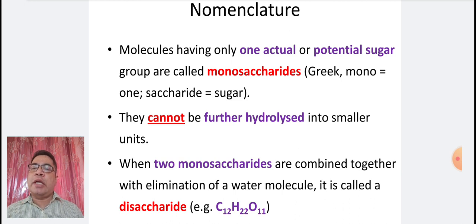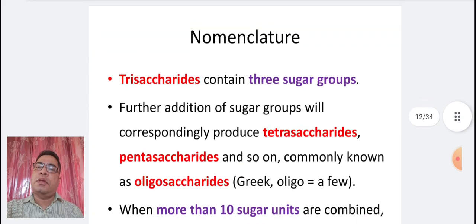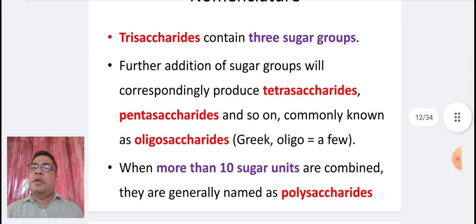When two monosaccharides are combined together with elimination of water molecule, it is called as disaccharide. Trisaccharides contain three sugar groups. Further addition of sugar groups will correspondingly produce tetrasaccharides, pentasaccharides, and so on, commonly known as oligosaccharides.